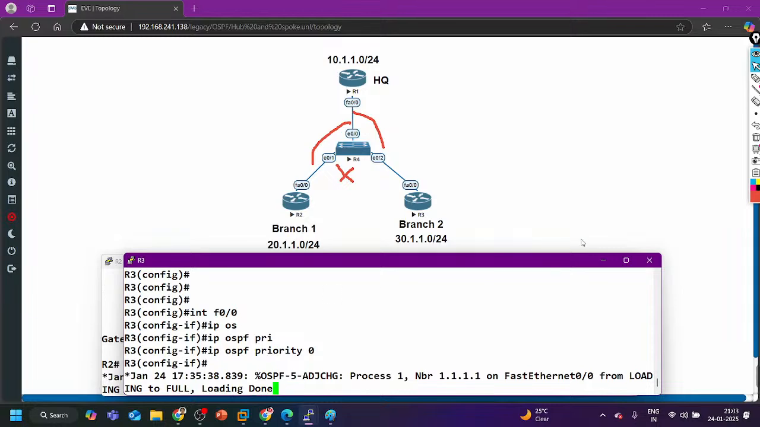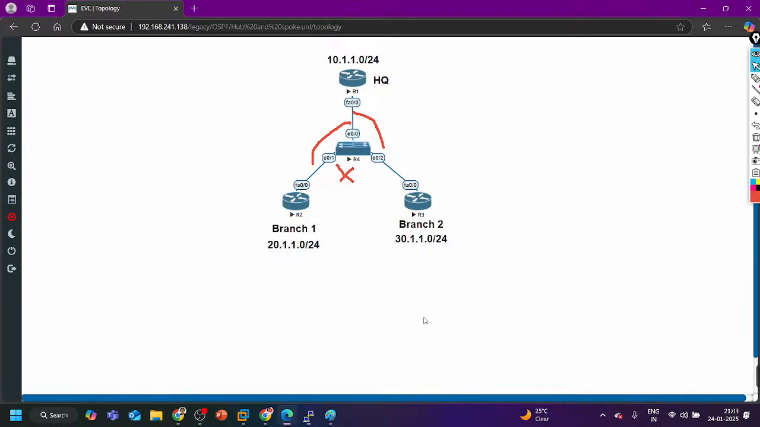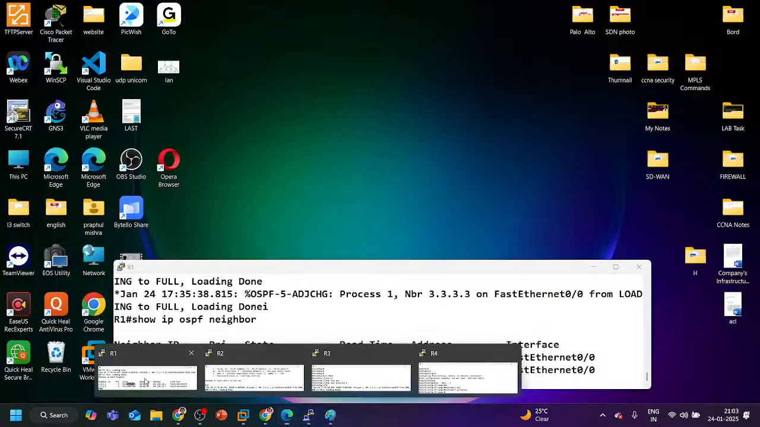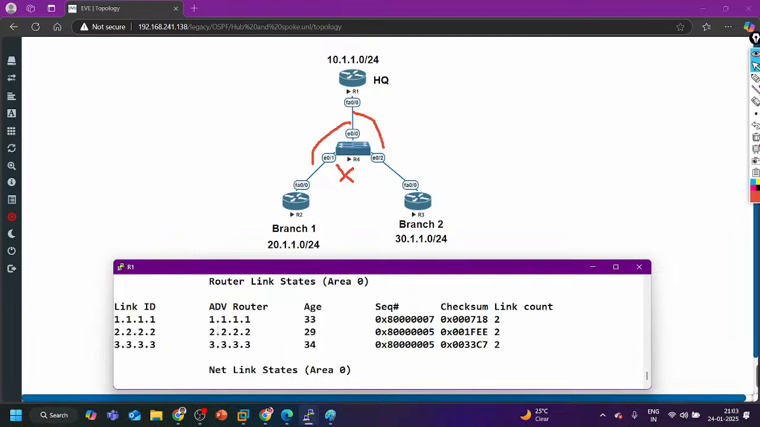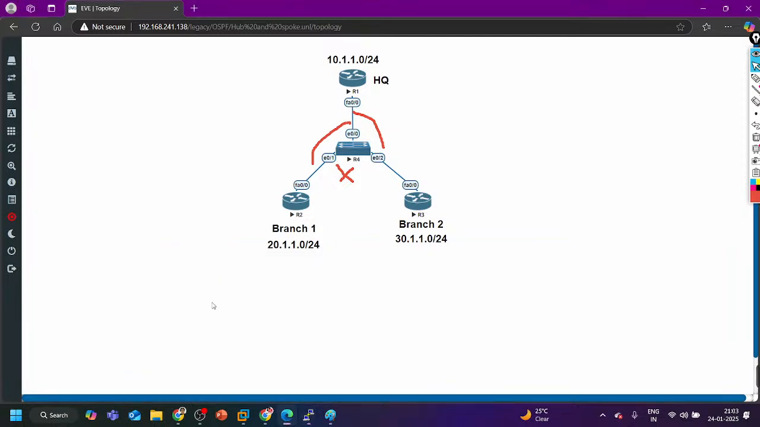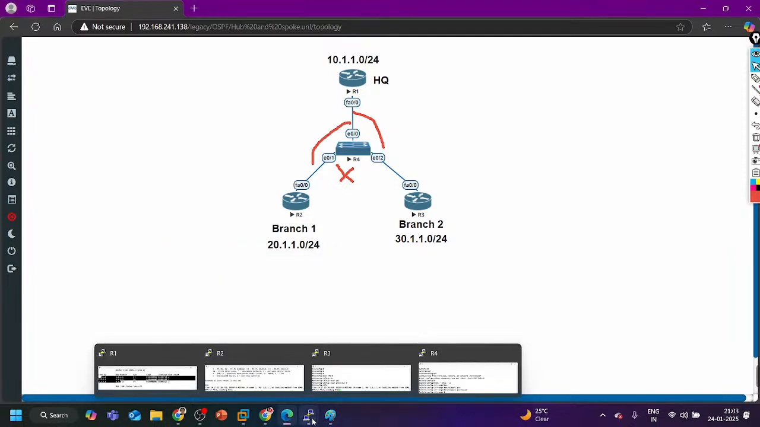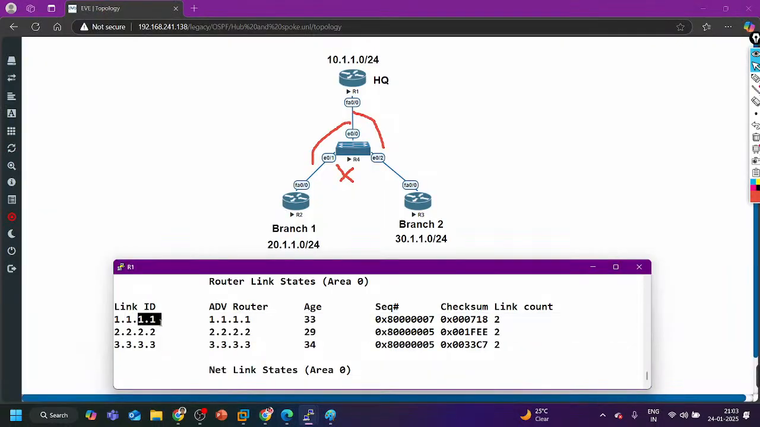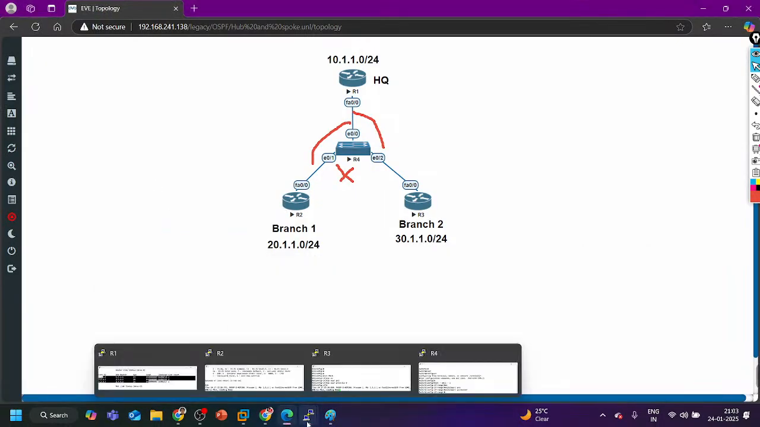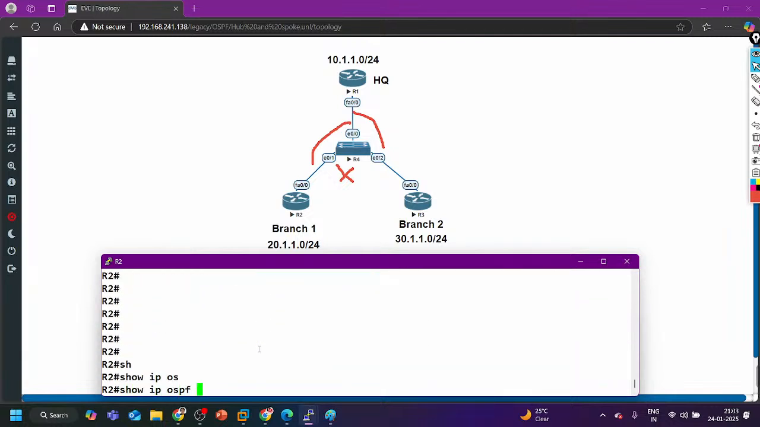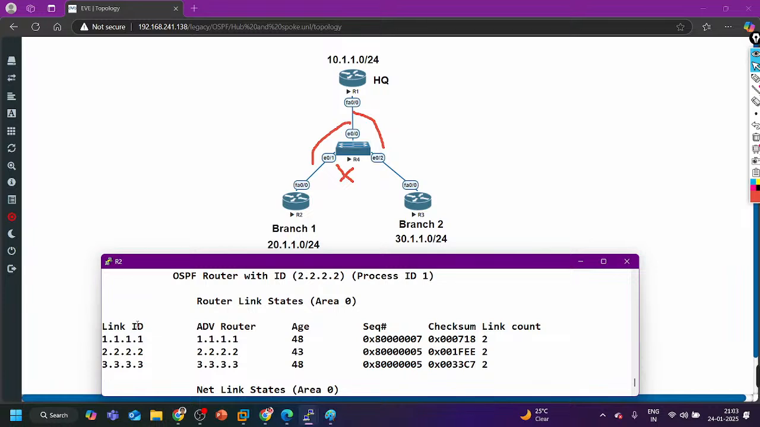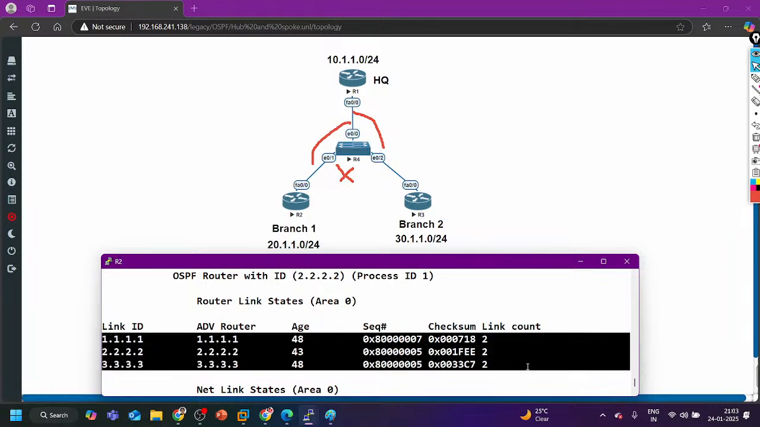So in this case, what is the issue? Is there any issue, guys? Show IP OSPF database. See, all the LSAs are there on router number 2. On router number 1, all LSA1 are there, that is fine. On router number 2 also, all the LSAs are there. All the LSAs are there.